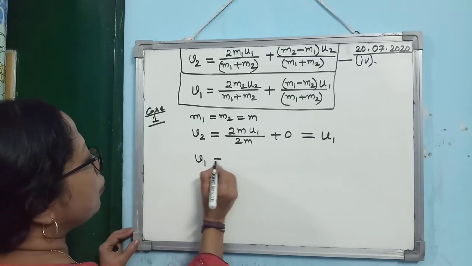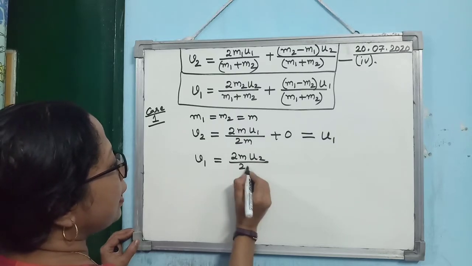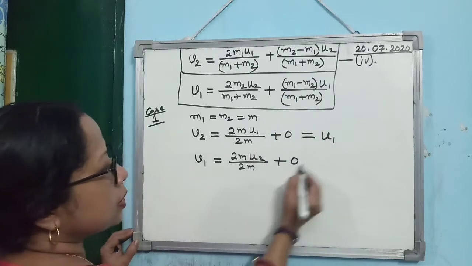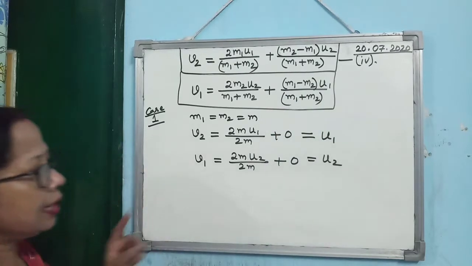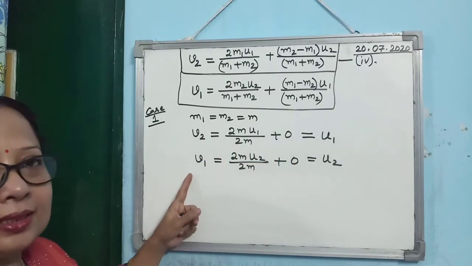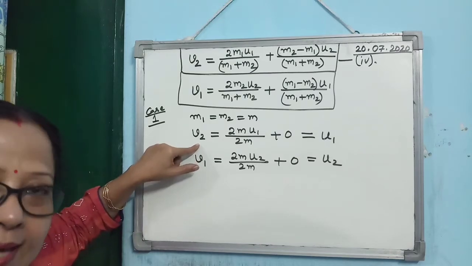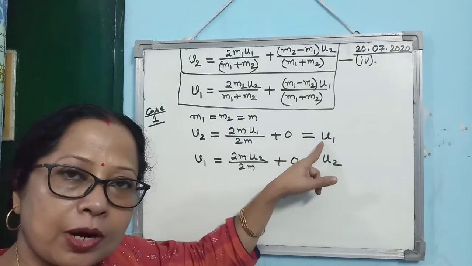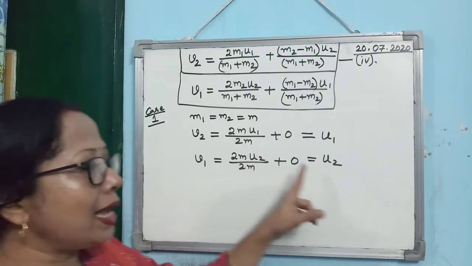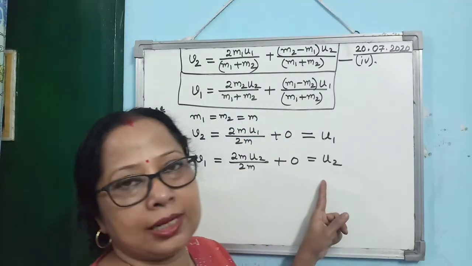What will be V1? V1, you see, the first term will become 2M U2 divided by 2M, and second term, as it is having M1 minus M2 equal to 0, so what are you getting? U2. So you see, the two velocities are exchanged. Means the second body after collision gets the velocity of the first body before collision, and the first body after collision gets the velocity of the second body before collision.